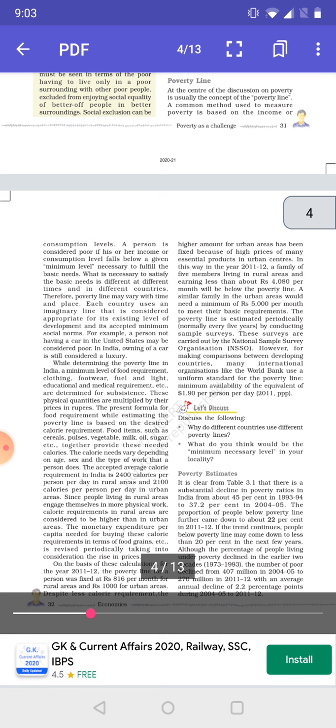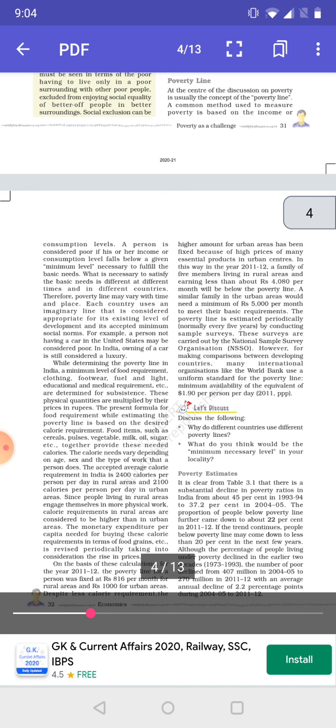Now, our country India uses monthly per capita expenditure, that is MPCE, to identify the below poverty line families. I'll tell you about the calorie requirement in India, as the calorie requirement is considered to be the basis of the poverty line. So, we should know how much calorie consumption is set to identify this poverty line.